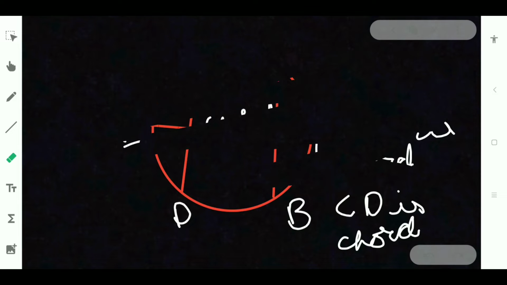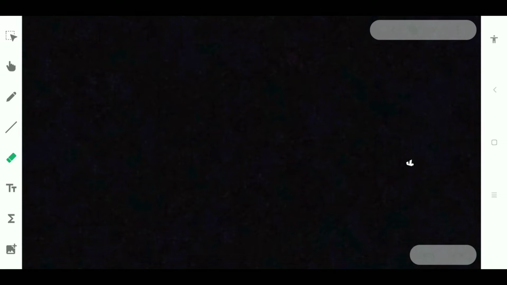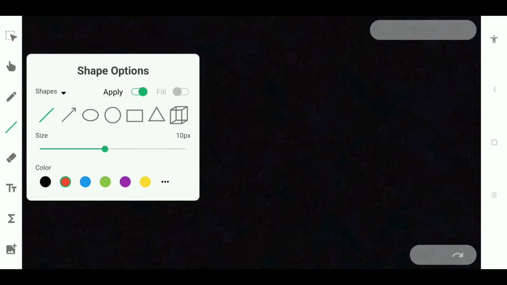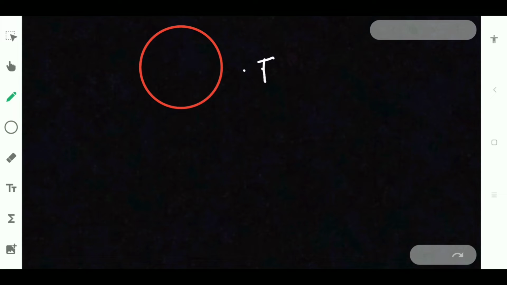Okay, now let us move on to the next term, that is exterior point. Exterior point is nothing but, from the name itself you can understand, something exterior to the circle. Here point E is exterior, point F is exterior, so these all are exterior points, and in the same way, opposite to it, interior points will be there.